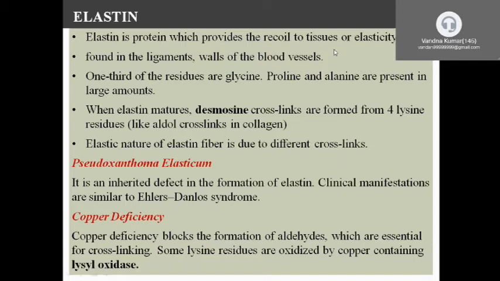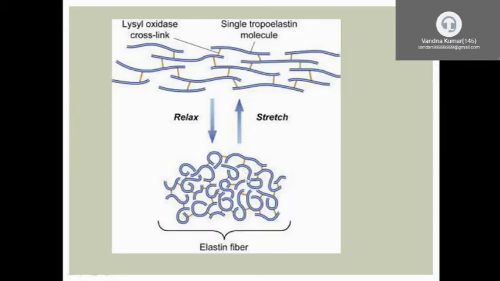The elastic nature of the elastin fiber is due to the different cross links. It is found in a coiled structure. When you stretch, it is converted into the linear form.